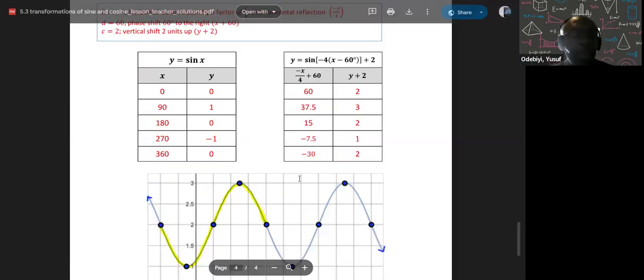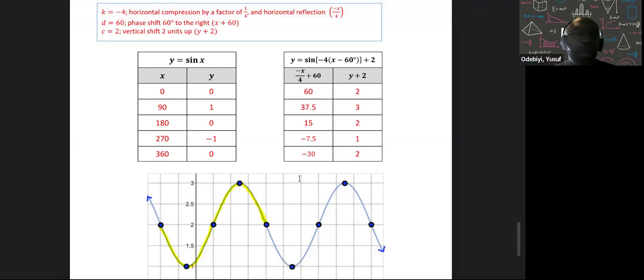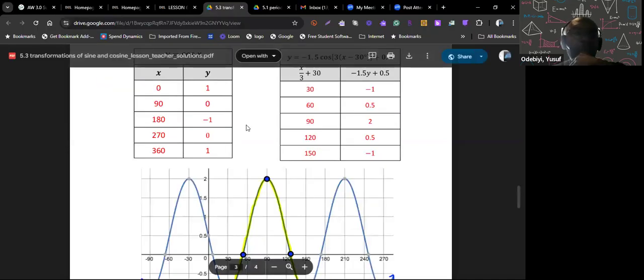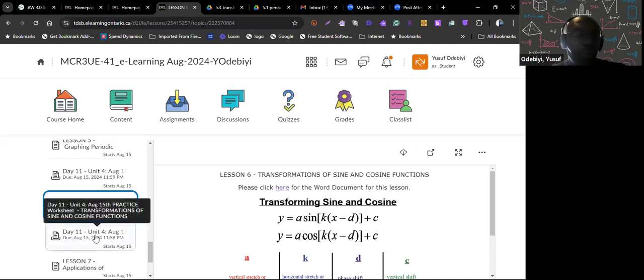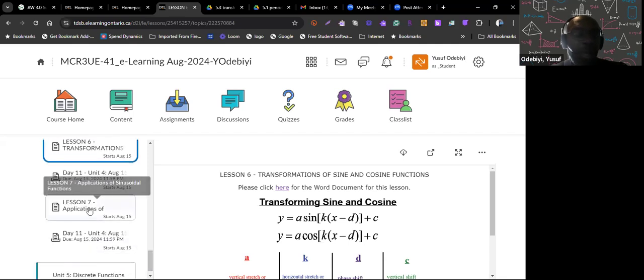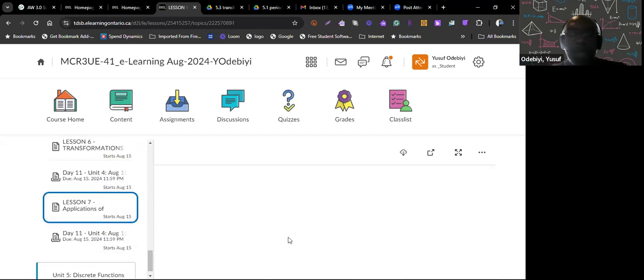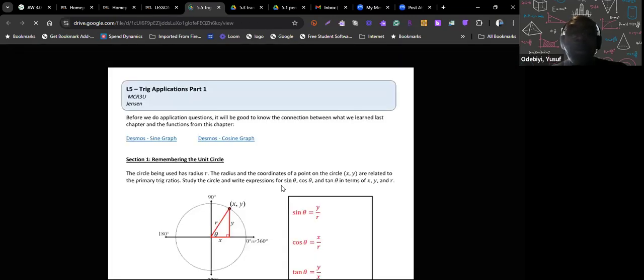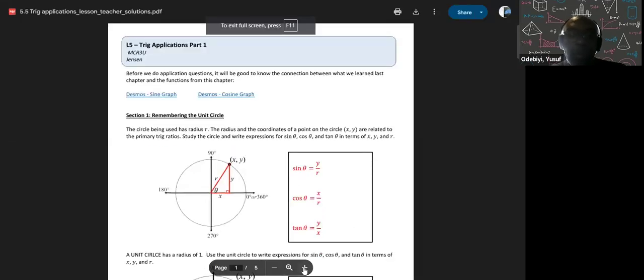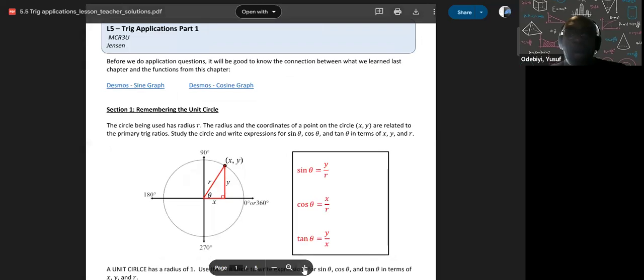Okay, so that is that one there. Let's look at the last lesson. Here's the worksheet. Just check your understanding there. Here is application. We'll look at a couple application questions, and then we're done with unit 4. Tomorrow we start unit 5. That's how fast we're going. Unit 5 starts tomorrow, so tomorrow you start the unit 4 test.